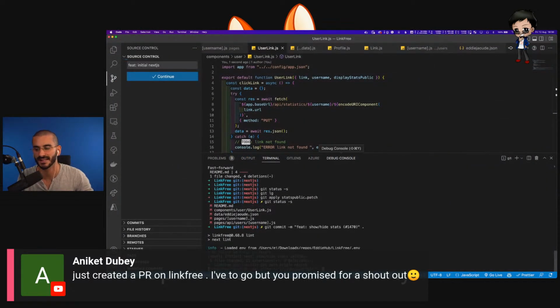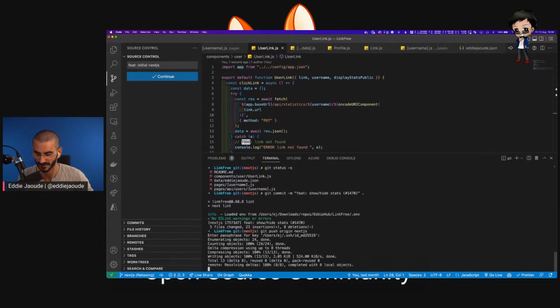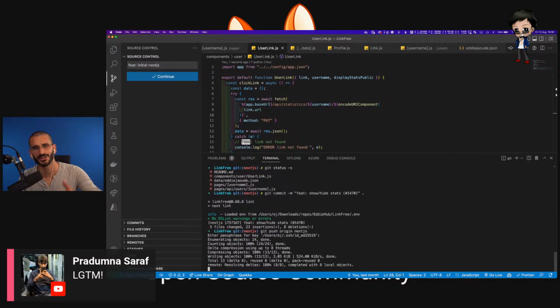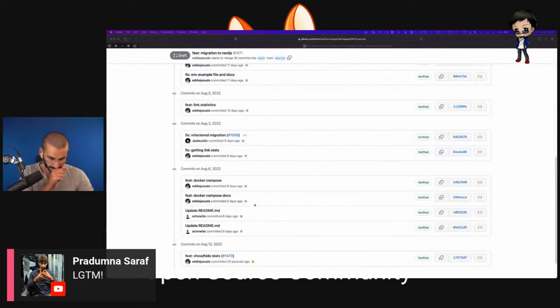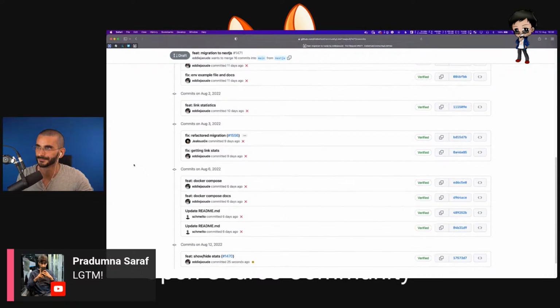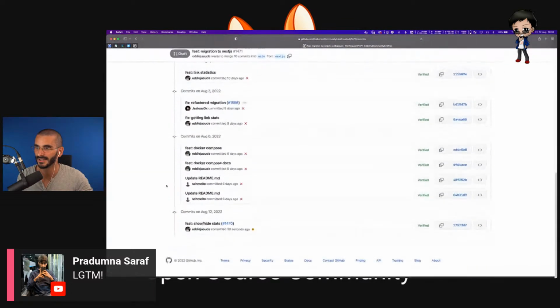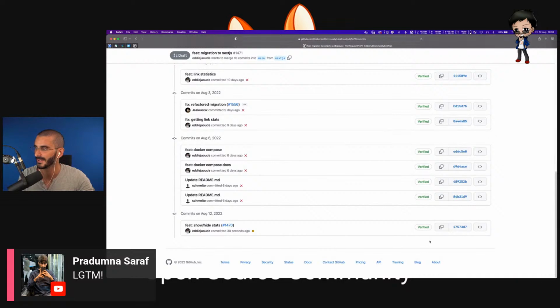Let me know if you would have fixed it a different way. It's really interesting to see how people fix it. Looks good to me. Yes, the best four words anyone wants to hear. Okay, push it up. That is now on GitHub. Let's have a look. 16 commits. So the last one should be mine now after Tom's. There we go, 30 seconds ago.